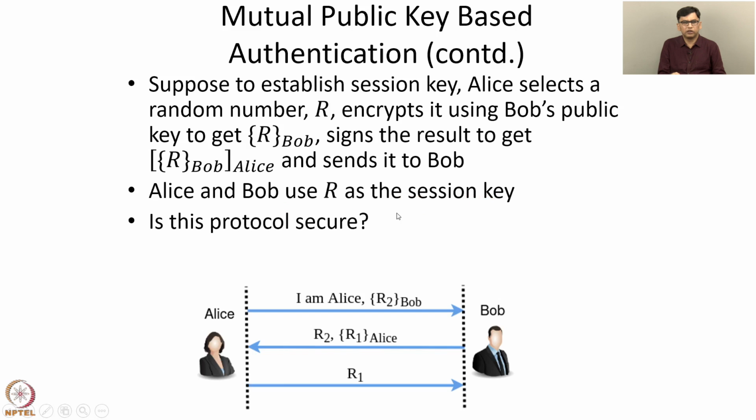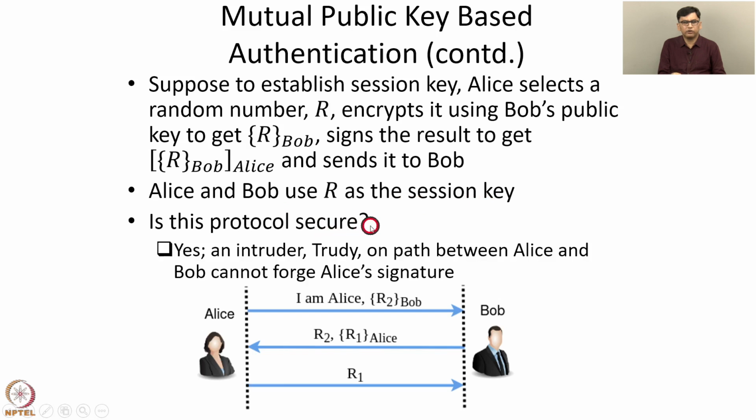So this protocol is secure because an intruder, Trudy, on the path between Alice and Bob cannot forge Alice's signature. To create Alice's signature, one needs to know Alice's private key, which is not known to anyone but Alice. So for this reason, this protocol is secure. So when Alice and Bob have a public key and a private key, they can agree on a session key using this protocol.